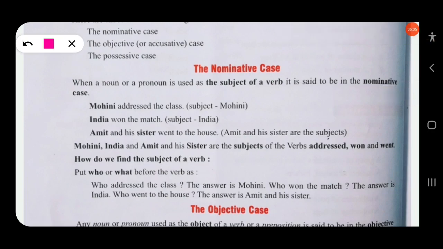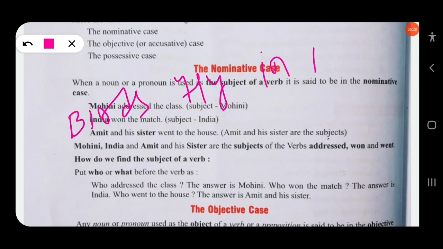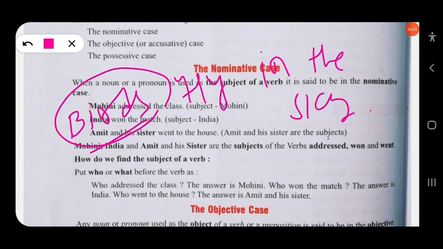That means the doer of an action is known as subject. Okay, suppose take an example. Birds fly in the sky. So here the noun, birds, will be called as a subjective case.